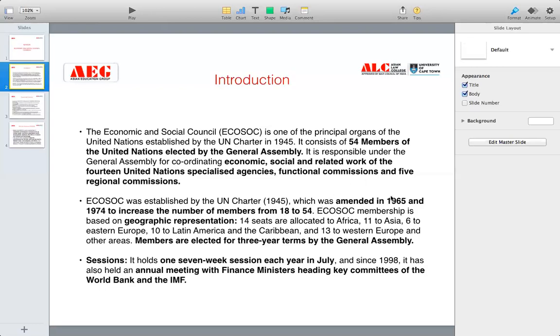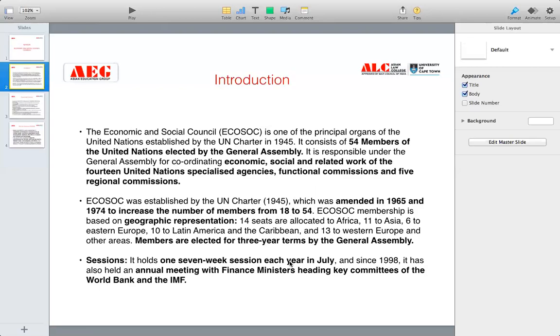The first amendment came in 1965, known as the First Amendment to the UN Charter, and it increased the membership from 18 to 27. By the amendment of 1974, the strength was increased from 27 to 54.